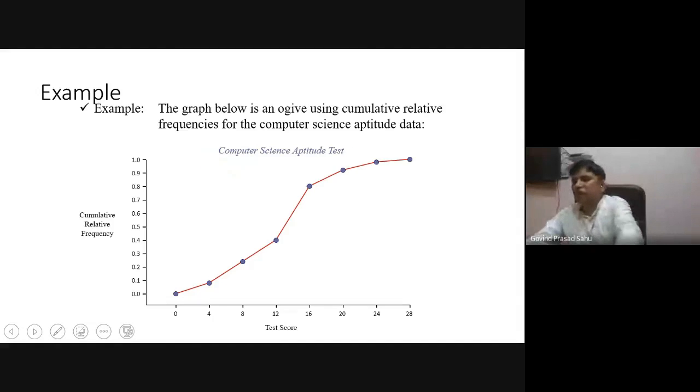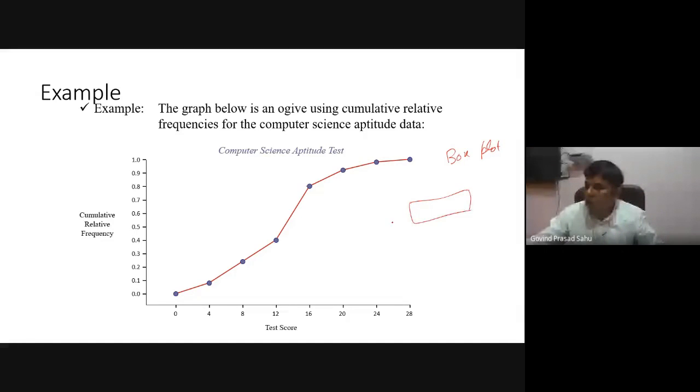There are certain more representations also, like the box plot. A box plot is basically a representation of the data where we show the maximum value, minimum value, median, first quartile, third quartile. I have not included them here because right now you have not gone through the median and mode.